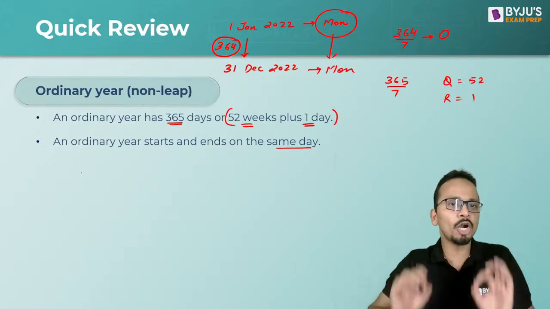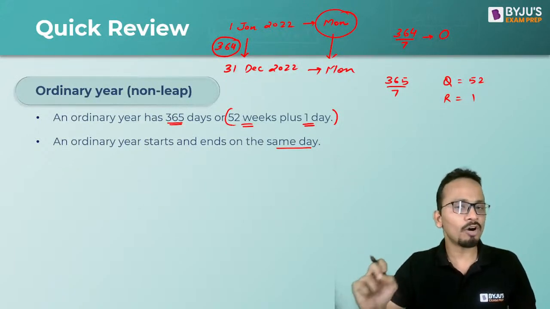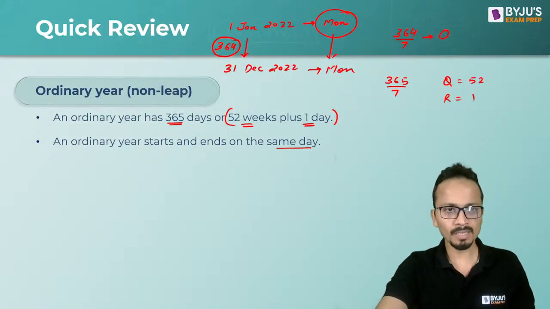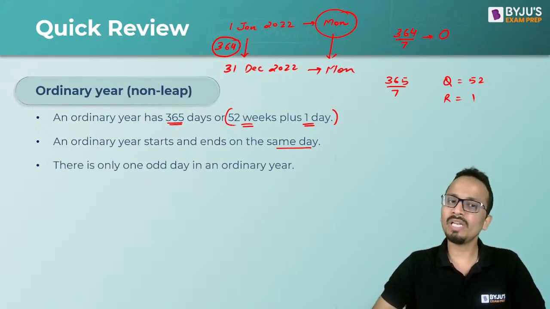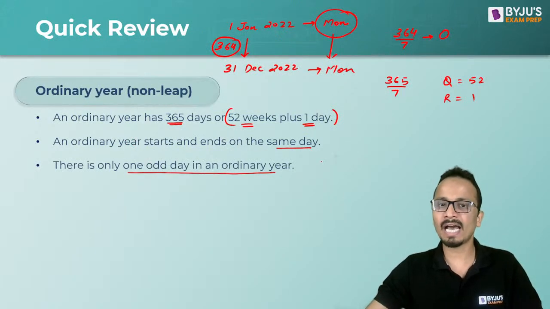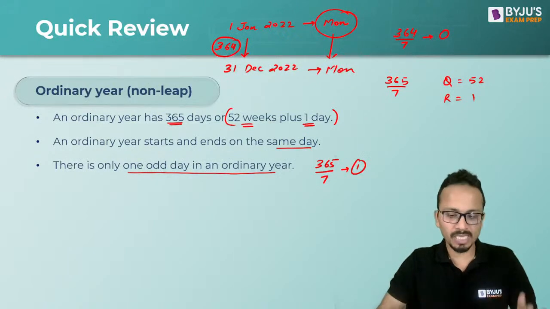So in an ordinary year, the first and the last day of that year is always the same. Okay. Moving ahead, there is only one odd day in the entire year. So for the entire year, that means 365 days divided by 7, the remainder will come out to be 1 and the number of odd days will be equal to 1.